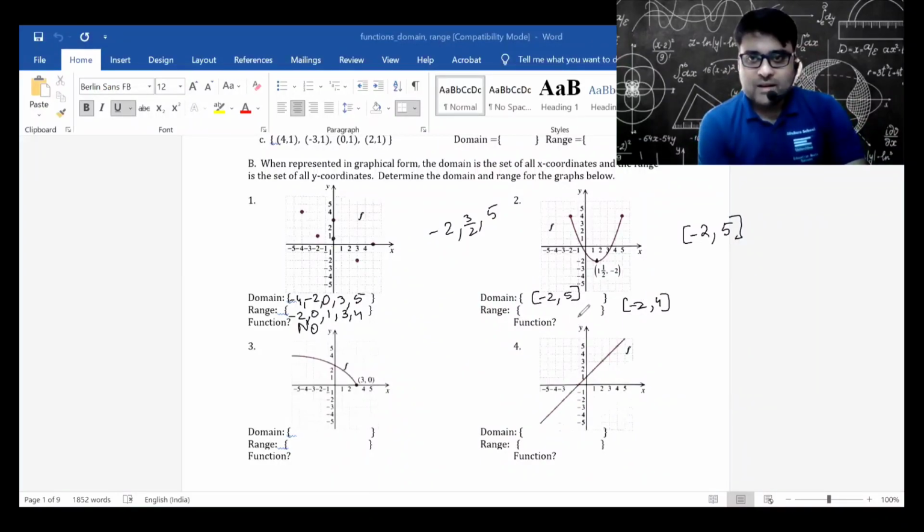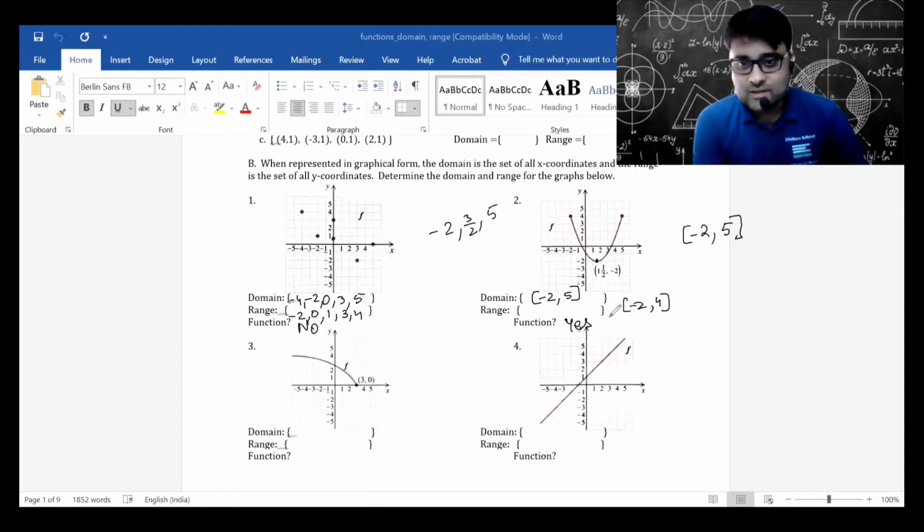And whether it is a function or not, yes, you are putting it in the chat box. Yes, good. It is a function. Some of you who have said no, it's not a function, please understand each x value is having exactly one y value. An x value is not having multiple y values.